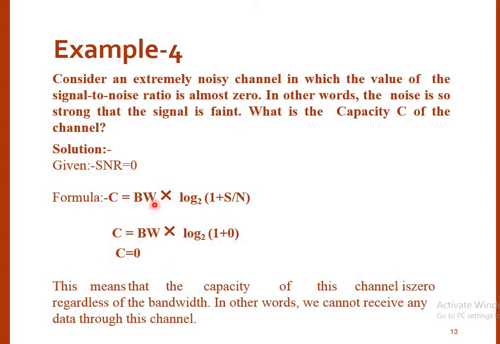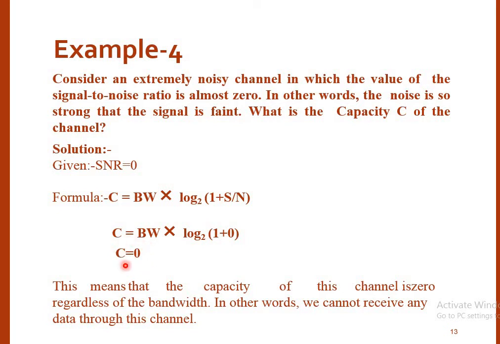What this means is, if your noise is so strong that it faints the signal, the channel capacity comes out to be 0 regardless of the bandwidth. Why? Because the signal gets suppressed by the noise and we are not transferring any data. As there is no data, or we cannot receive any data through this particular channel, the answer comes out to be 0.